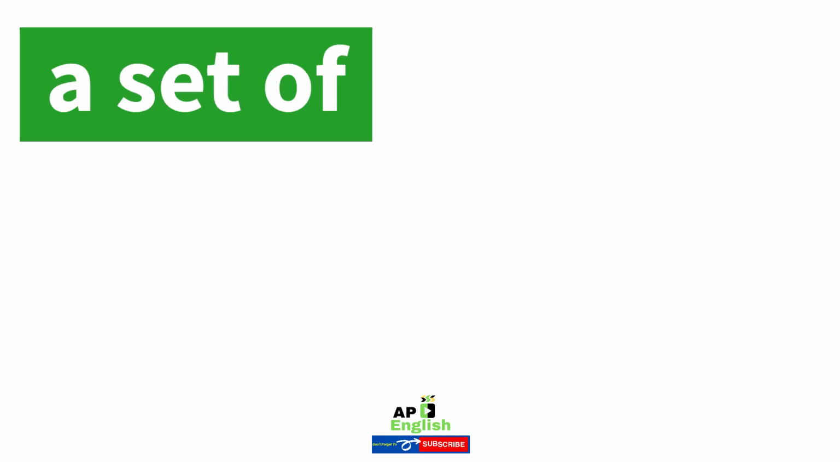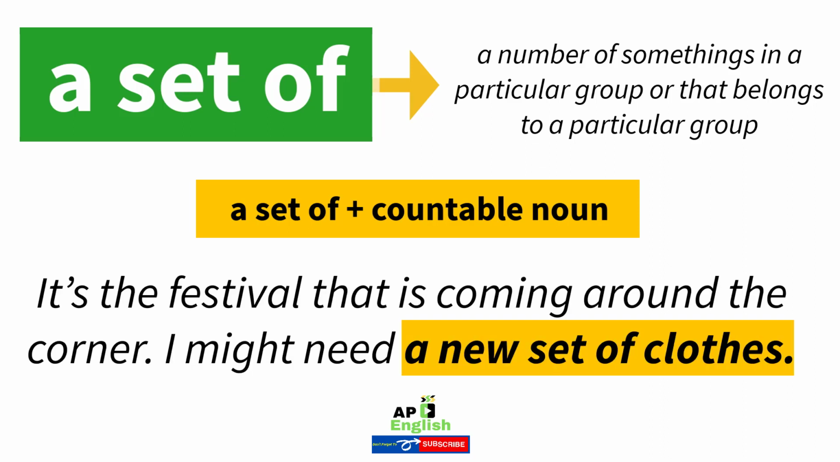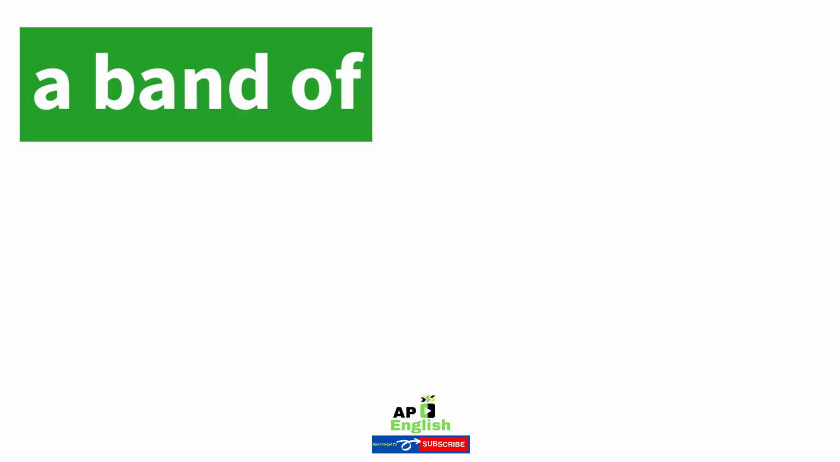Two. A set of. A set of is followed by a countable noun. We use a set of something to express a number of somethings in a particular group or that belongs to a particular group. Example: it's the festival that is coming around the corner. I might need a new set of clothes. The company has just been established for a few months and it really needs a set of rules for smooth operation.